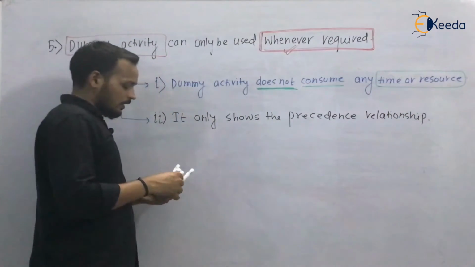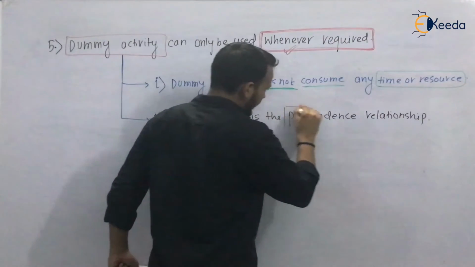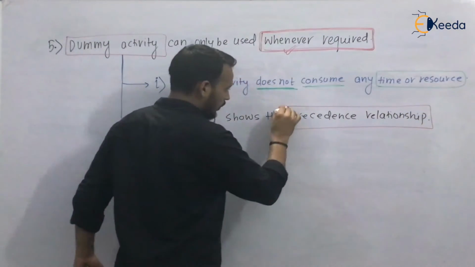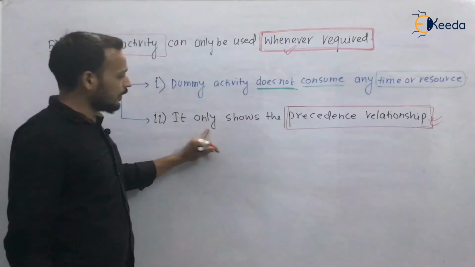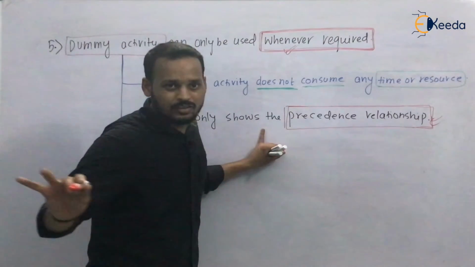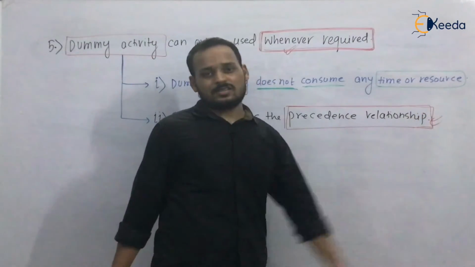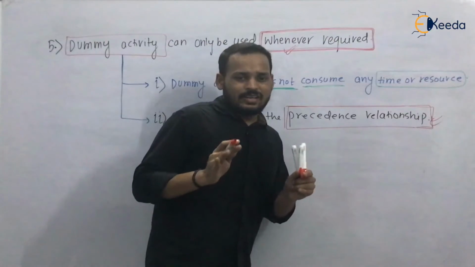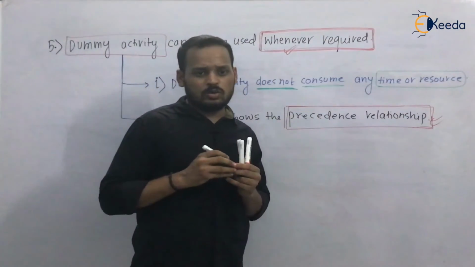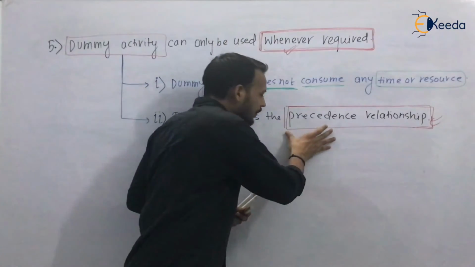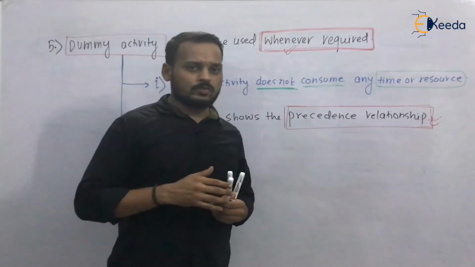This term has been asked in the GATE examination or any other objective examination: a dummy activity is used to represent dash, fill in the blanks. You have to fill in precedence relationship. It only tells that an activity is in precedence to the following activity.